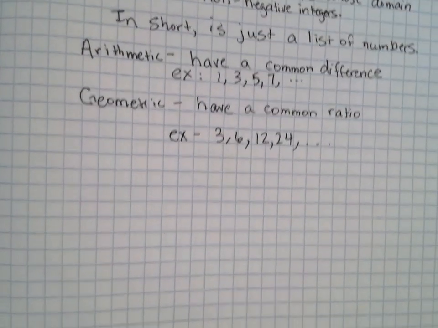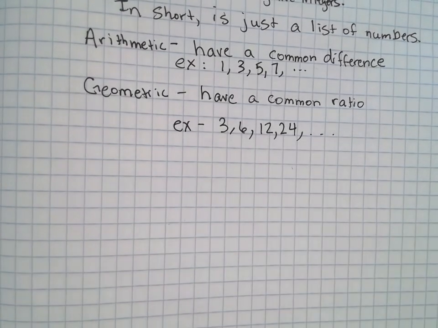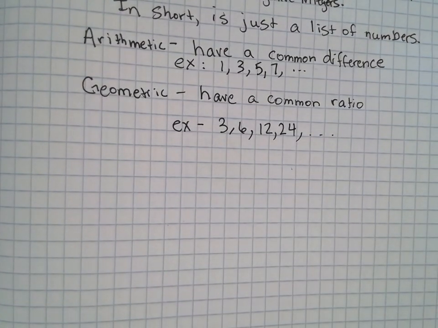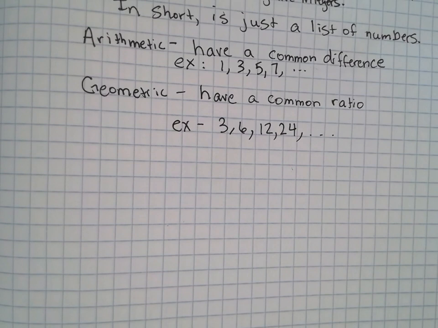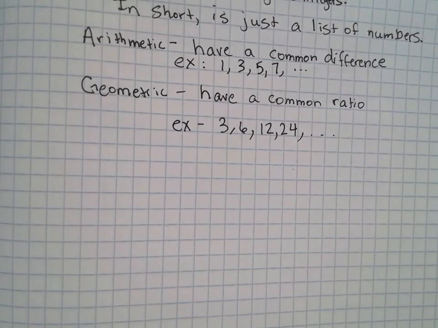How am I getting from this number to the next number each time? Something like 2. I'm multiplying by 2. It could also go the same way. I could do 24, 12, 6, 3, and I'm halving each time. I'm multiplying by a half or dividing by 2. Okay? Can it be negatives too? Can be negatives. Okay? So that's just a little bit of the background vocab to get you started.